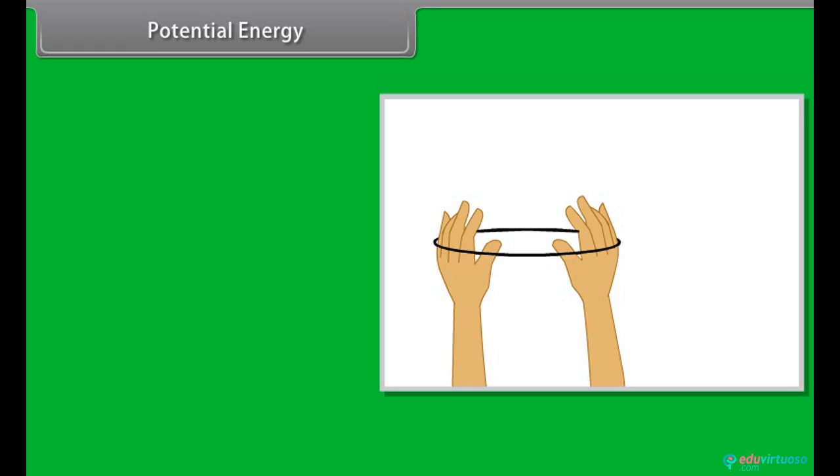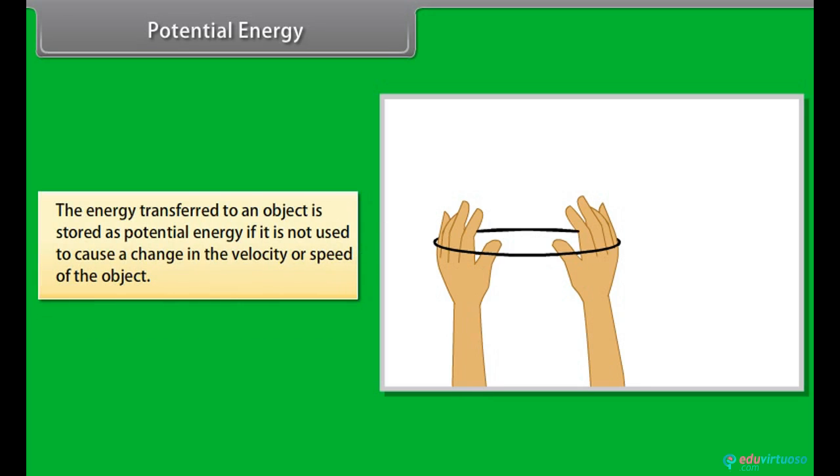This means that the band had acquired energy in its stretched position. Do you know how it acquired energy when stretched? Here the energy gets stored due to the work done on the object. The energy transferred to an object is stored as potential energy if it is not used to cause a change in the velocity or speed of the object.